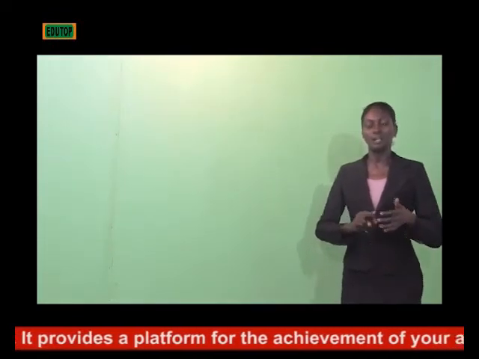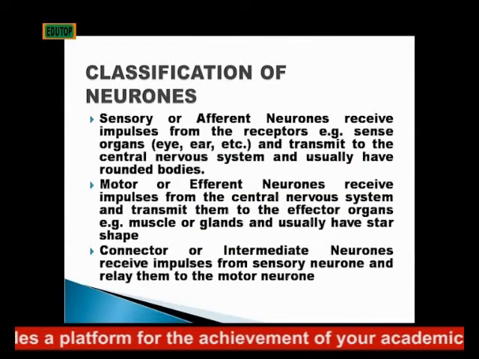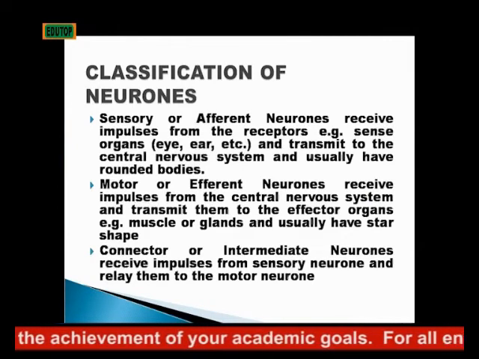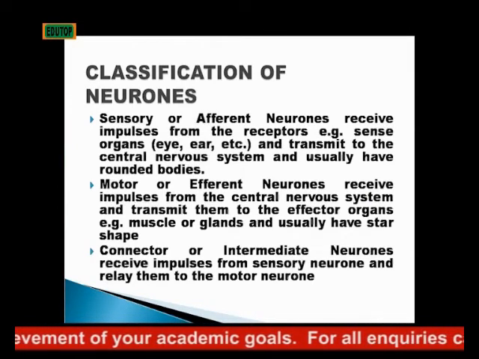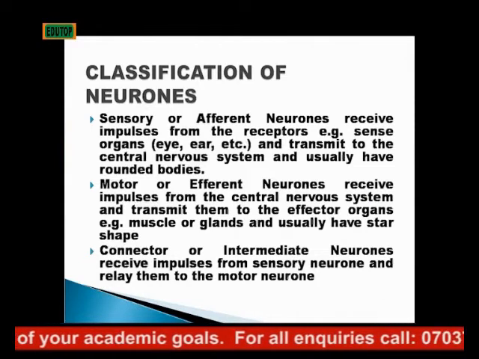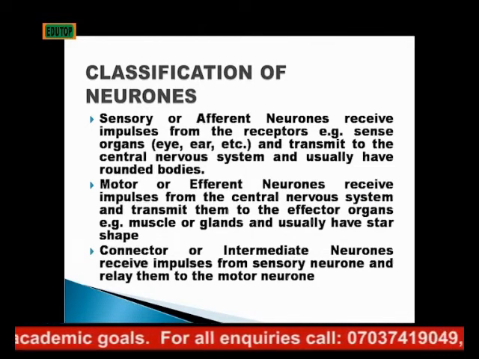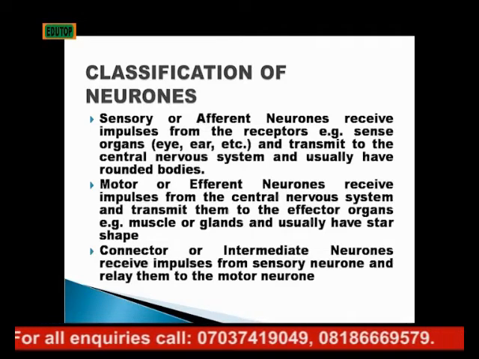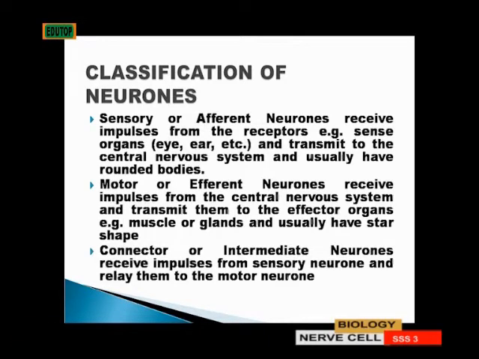Now, the classification of neurons: they are classified into three. We have the sensory neuron, the motor neuron, and the connector neuron. Sensory neuron is also called the afferent neuron. They receive impulses from the receptors.